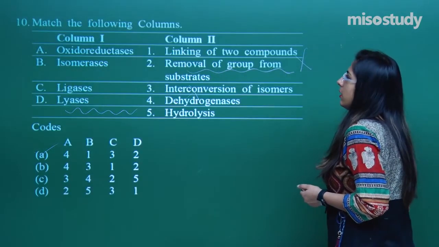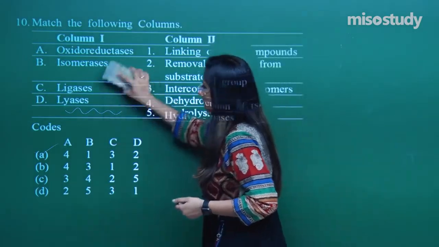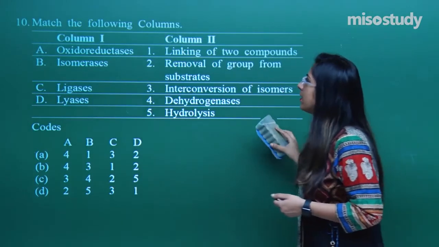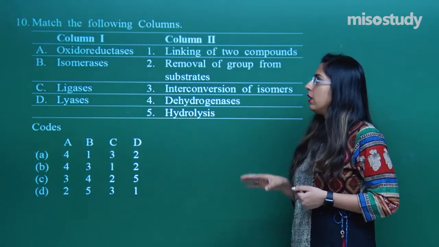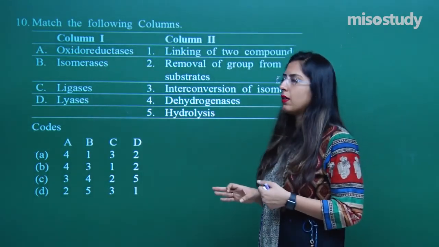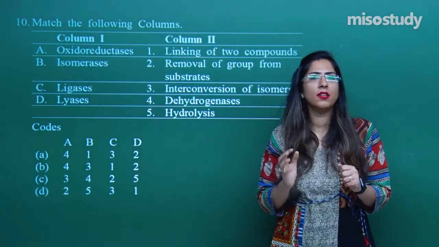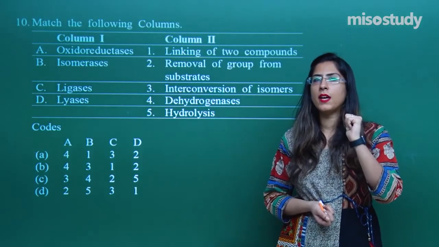Let's look at the next question. Match the following columns. Again, I have included some enzymes on one side, and we have to match the function of these enzymes. Column 1 and the column 2. Column 1, the oxidoreductase is there. Oxidoreductase, that means that they are talking about oxidation and reduction process. That means that they are talking about the transfer of H plus ion.